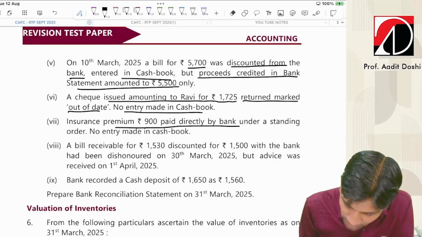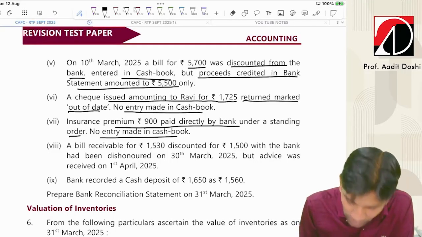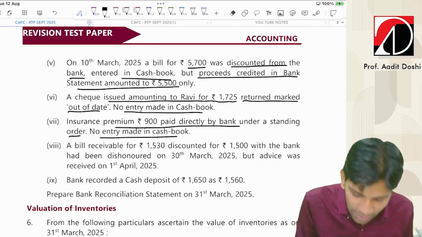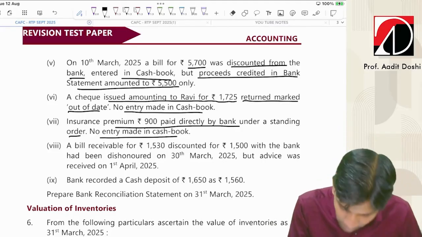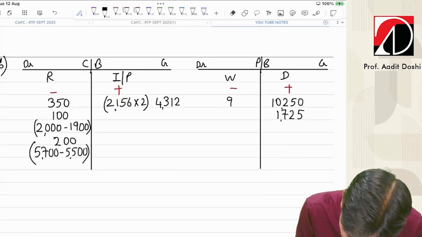Insurance premium 900 paid by the bank under a standing order. No entry is made in the cash book. So we have not made an entry. So the bank has paid the insurance premium. So the bank pays, so the bank withdraws from my account. So 900.